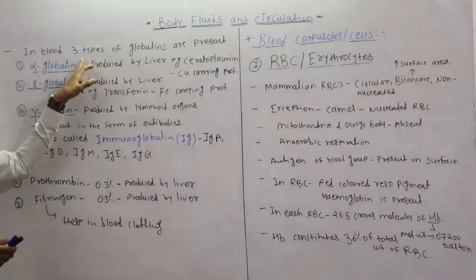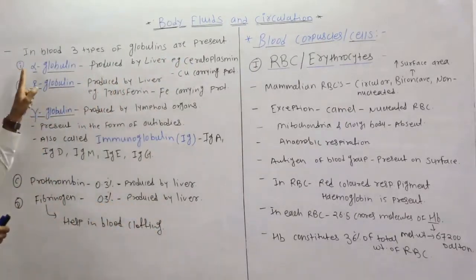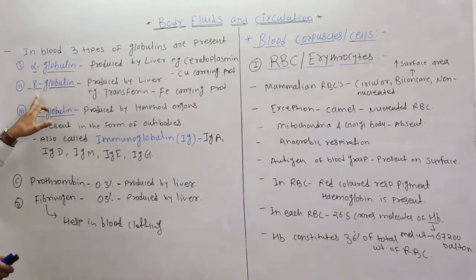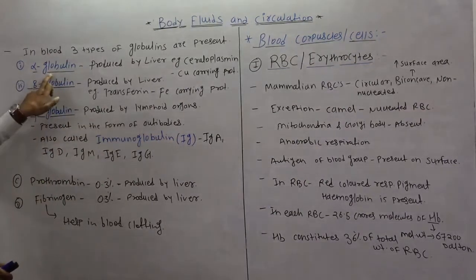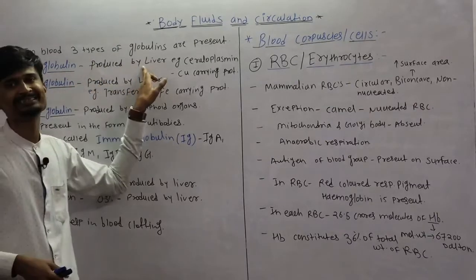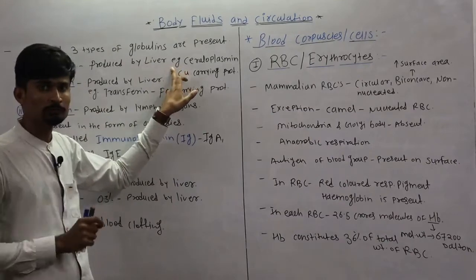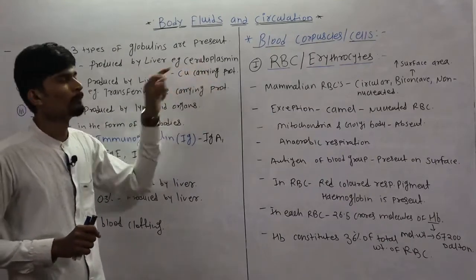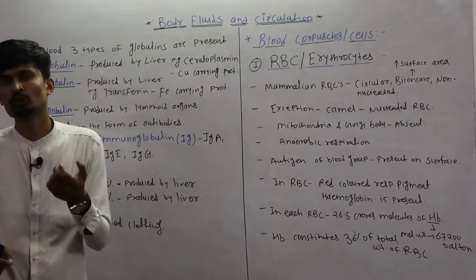In blood there are three types of globulins present. So students, the three types are alpha globulin, beta globulin and gamma globulin. Alpha globulin is produced by the liver, and the example of alpha globulin is ceruloplasmin.